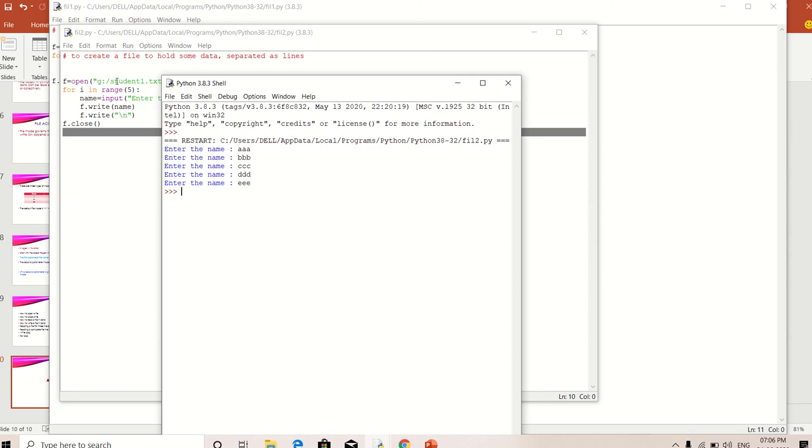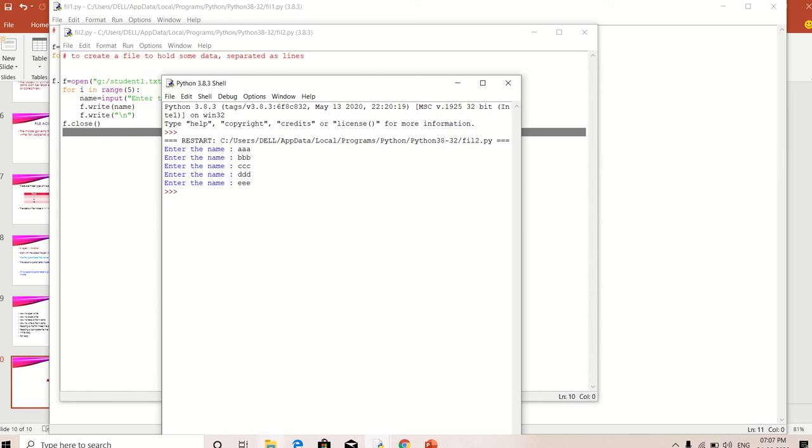Suppose we give only the file name, then the file will be created in the same location where the Python program is saved. Okay, so here I'm going to give the path name correctly, g:/student1.txt. So from this g:, the file will be created. Suppose you do not mention the path, then the file will be created in the same location where the Python program is stored.